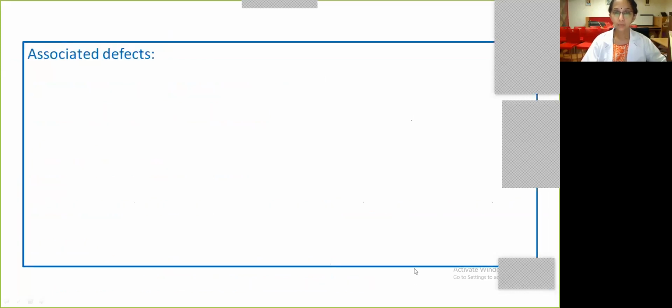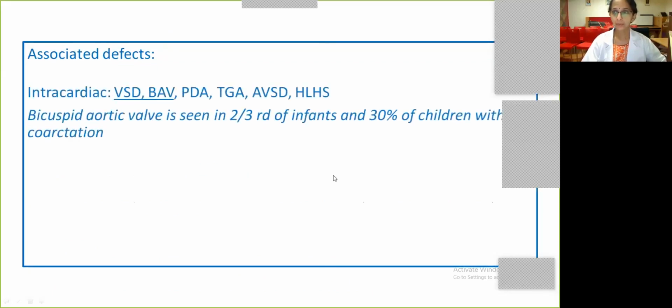So, which are the common associated defects? The most common, I would say, is the bicuspid aortic valve and a ventricular septal defect. Bicuspid aortic valve is seen in up to 60% of coarct babies in the younger age group and 30% of children with coarctation in general. The other lesions commonly seen are the patent ductus arteriosus, or it can be seen along with other complex congenital heart diseases.